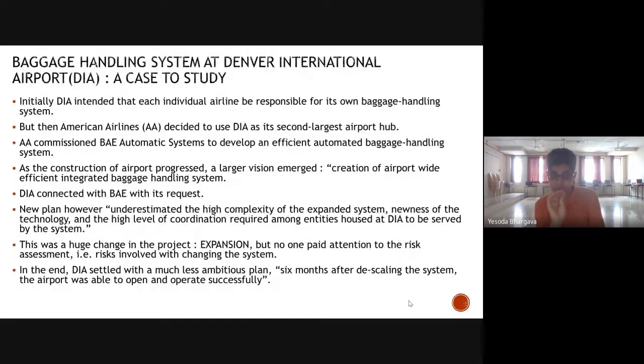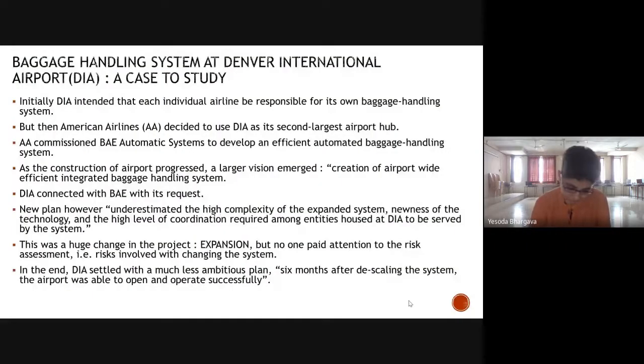So as the handling system was expected to expand to all the airlines, nobody actually thought at that time what could be the risk involved with changing the system, let alone expanding the system.